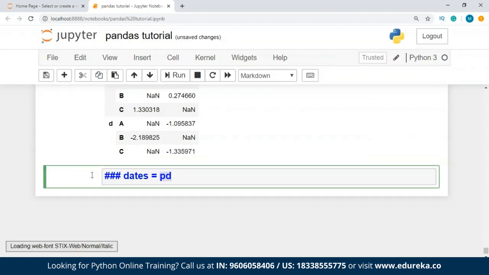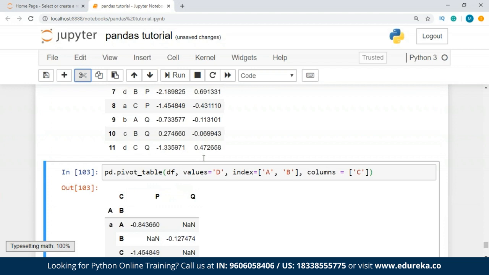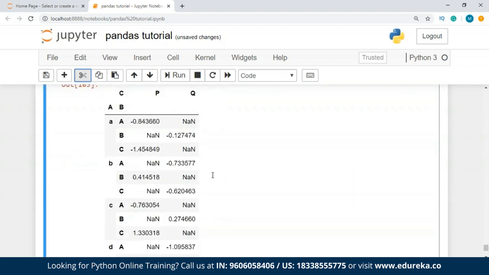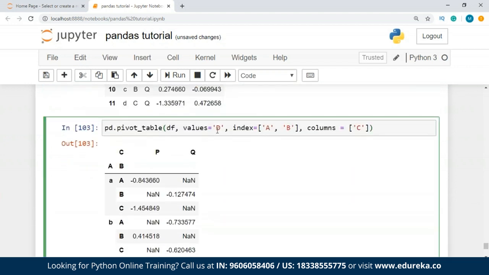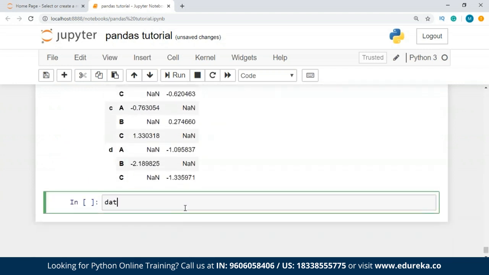All right, I made a mistake. I'll just cut this. I'll run this again, and we'll get one more column. And now I'll make one variable using pd.date_range.